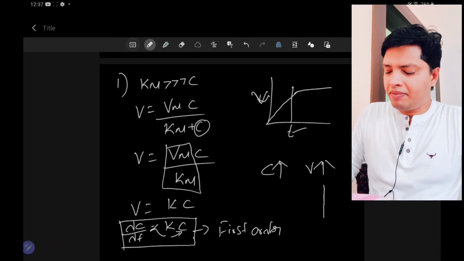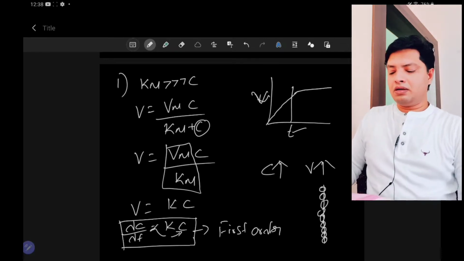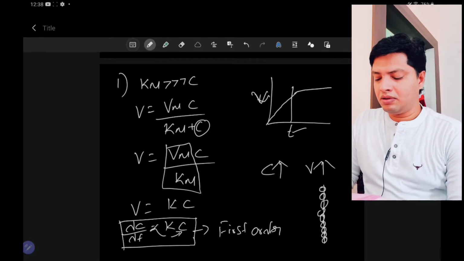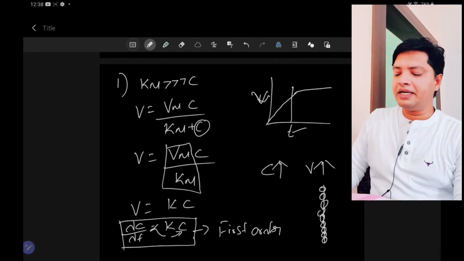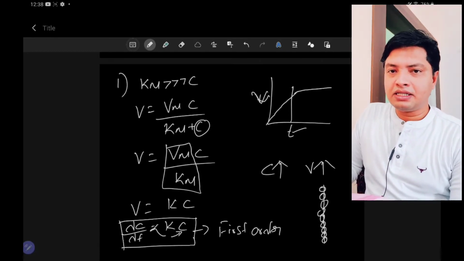Assume that you have a membrane and assume that this is the GIT. You have a membrane here. In this membrane we have an active carrier mediated system.